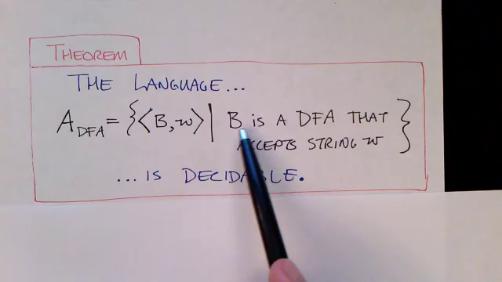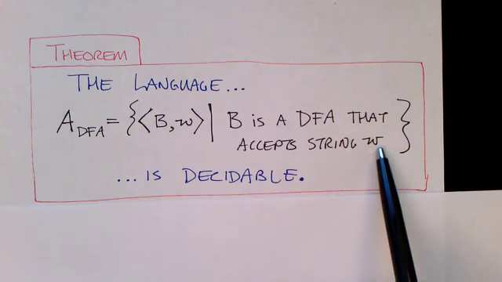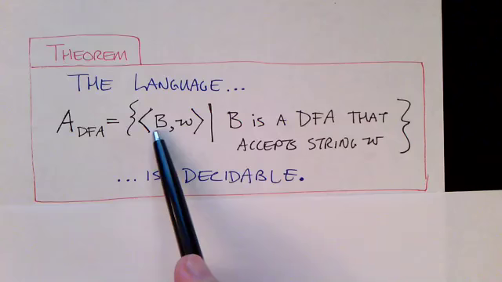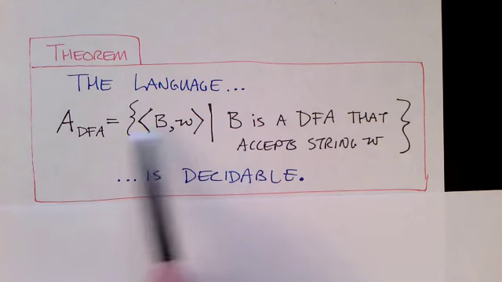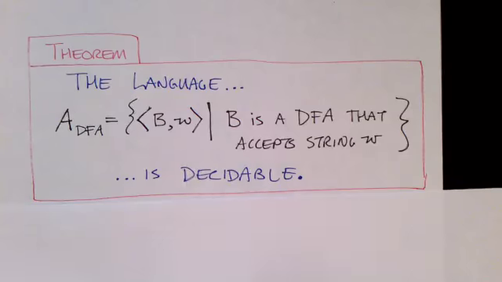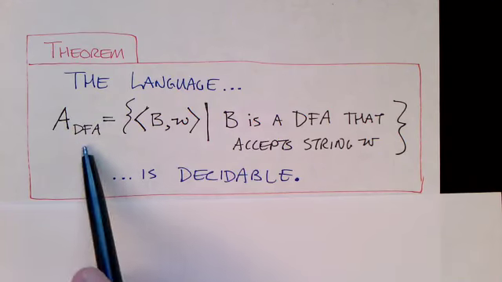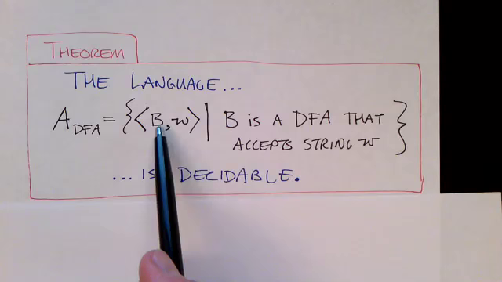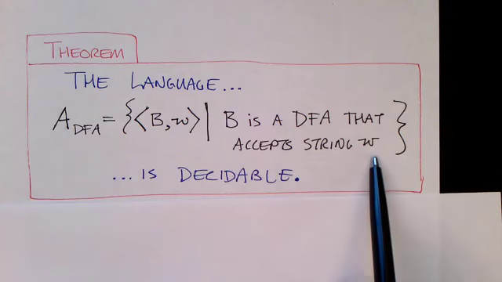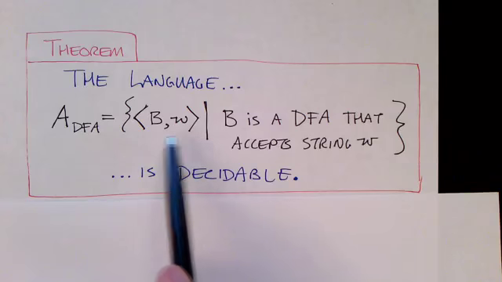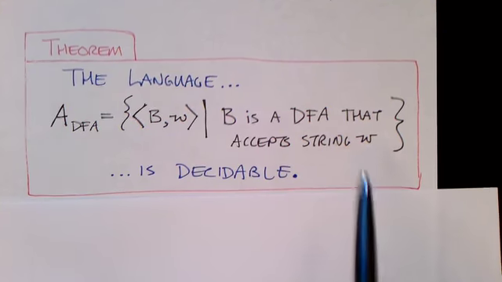An instance of the problem consists of a particular deterministic finite state automaton and a particular string W. And once we encode that information into some sort of representation, we can ask, is it a member of this language? And as I said, this language is decidable. We can create a Turing machine that will take such a string, which is the encoding of a deterministic finite automaton and W, and tell you yes or no, that deterministic finite state automaton would accept that string or not.